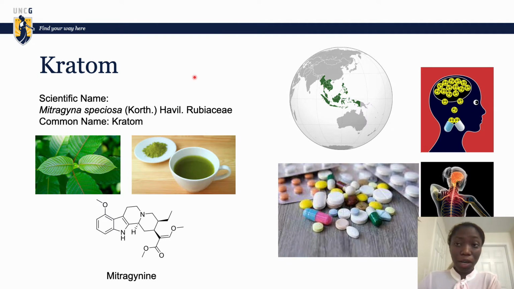Mitragyna speciosa, also known as kratom, is a psychoactive plant that is commonly used in Southeast Asia. The leaves of this plant are traditionally chewed or infused as a tea for the pain-relieving properties. As the plant travels around the world, especially in the United States, it is still used for pain but also for opioid withdrawal symptoms. Compared to other opioid drugs, there have not been any reports of casualty when an individual only consumes kratom. Mitragynine, the major component of the plant, is a partial agonist for the mu opioid receptor.